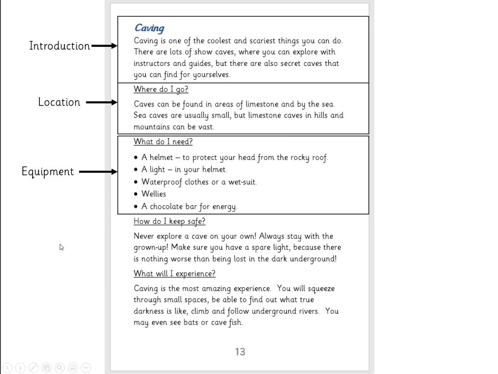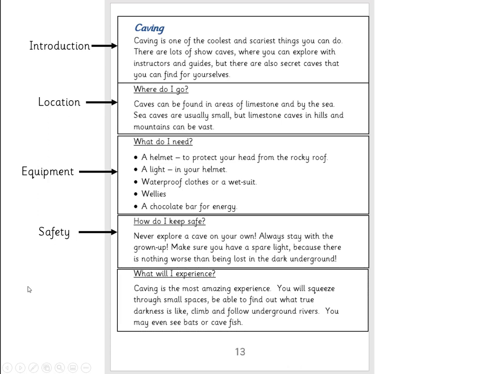So where's the next section? That's right, here. And that is all to do with how do I keep safe? So that is going to be called safety. And then this last section here, well, this is really a bit difficult to define. It's almost like fascinating facts, but it's also telling you what kind of experience you've got. And I've called it, why do it? Or fascinating facts. It's up to you.